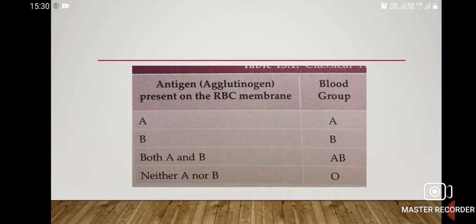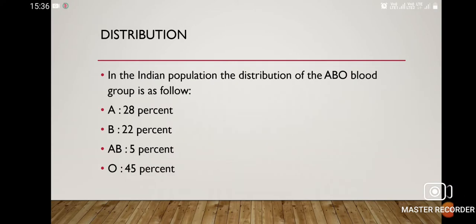If neither A nor B antigen is present on the cell membrane of RBC, the blood group would be O. O blood group has both antibody A and B, that means alpha and beta, in its plasma. In the Indian population, the distribution of ABO blood group is as follows. 28% of the population has A blood group, 22% has B blood group, 5% has AB blood group, and 45% has O blood group.